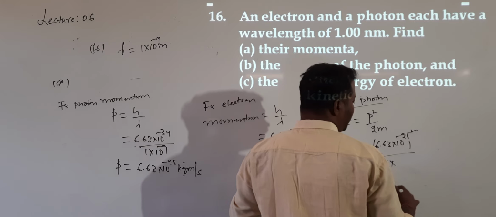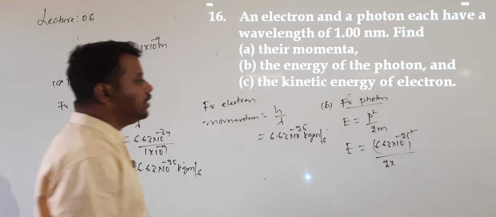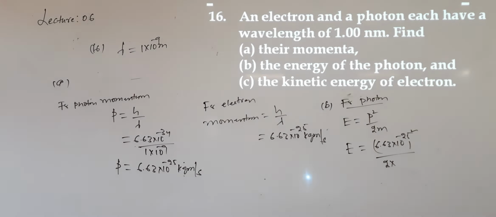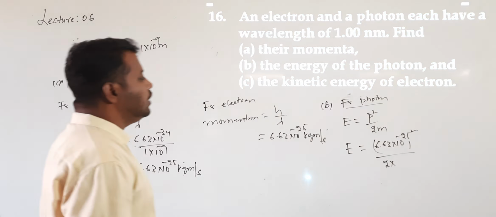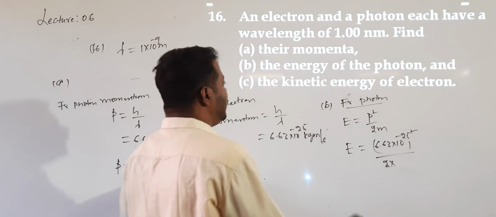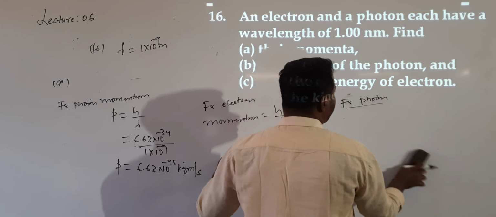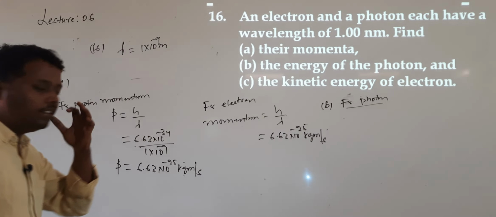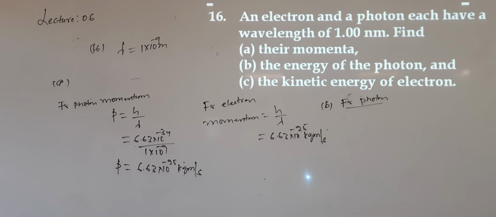So what is the photon mass? I don't know the mass of the photon, but the mass of the electron we know.